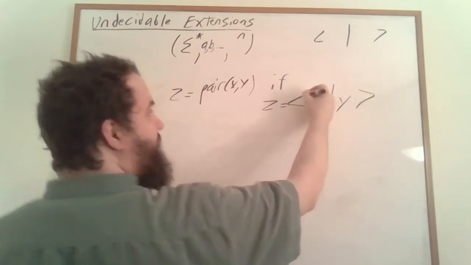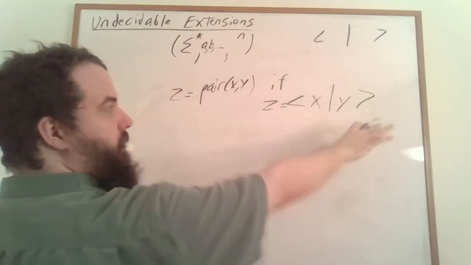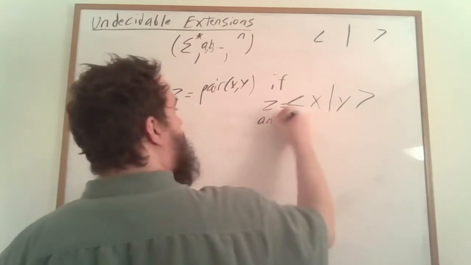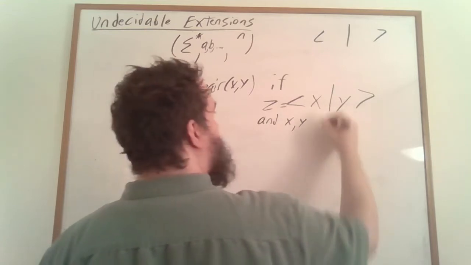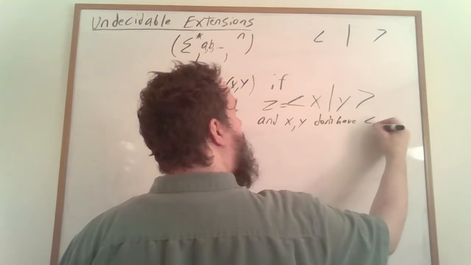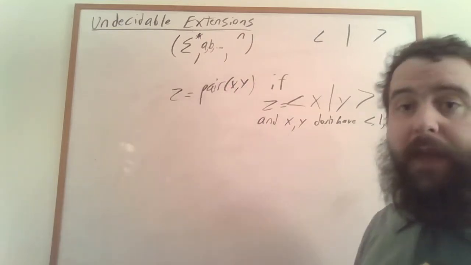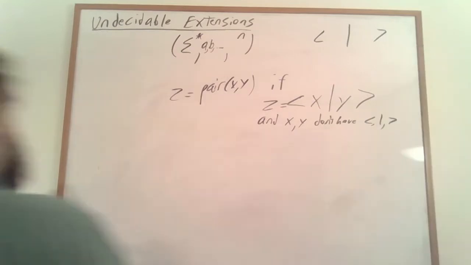And of course, technically there should be concatenation symbols between all of these, but that's just going to make it harder to read. And x and y don't have any of these special characters in them. Merely having the ability to talk about pairs in this circumstance allows us to do recursive constructions.